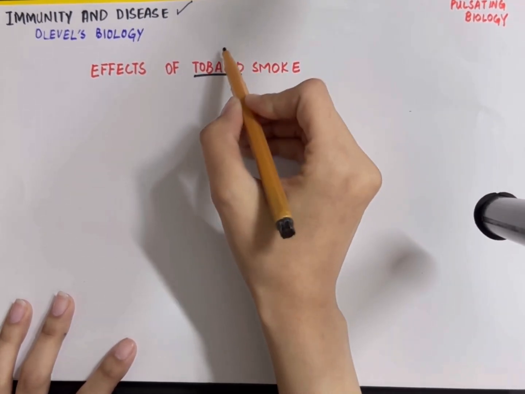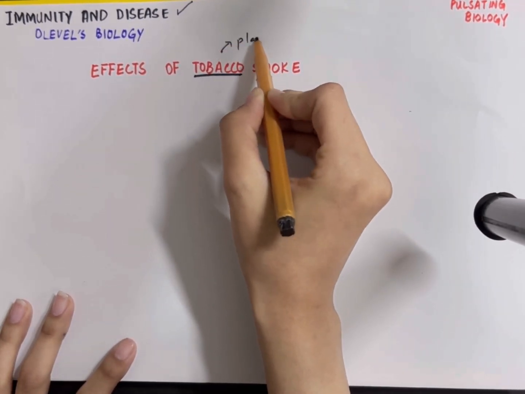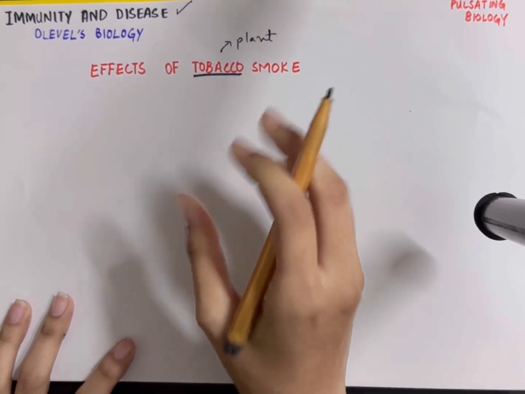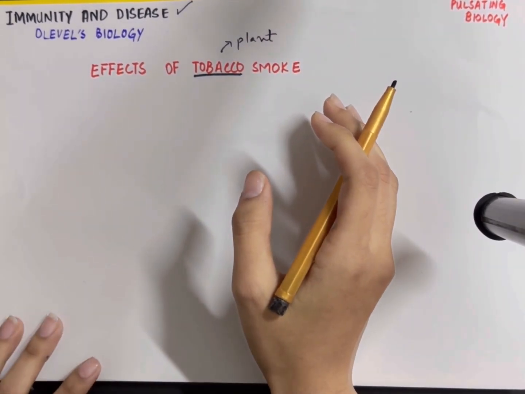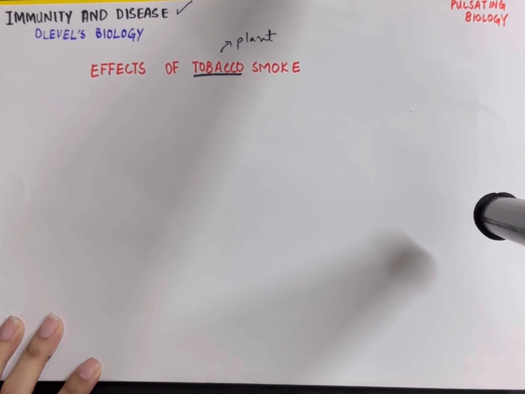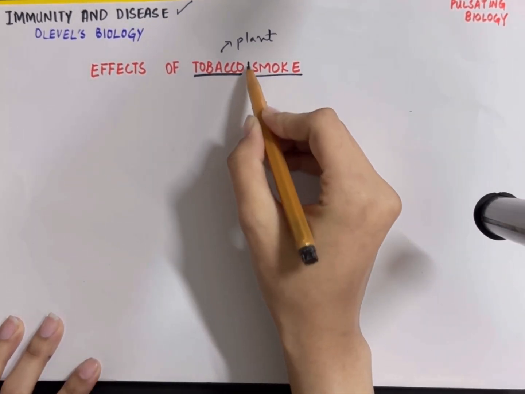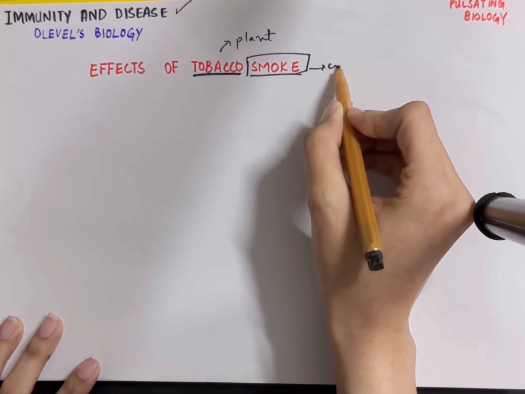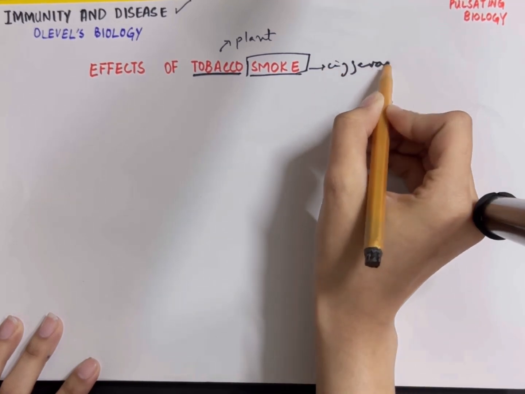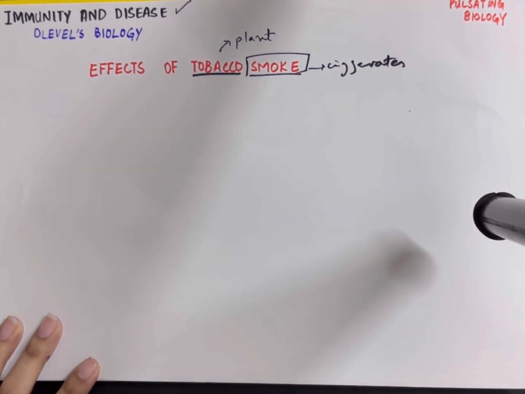So basically, tobacco is a plant. This plant consists of many toxic compounds, which we are going to talk about. But firstly, tobacco is majorly consumed by human beings in the form of smoke, that means in the form of cigarettes, and in other forms also that are very harmful to the body.